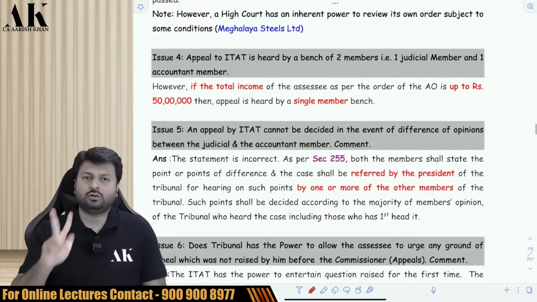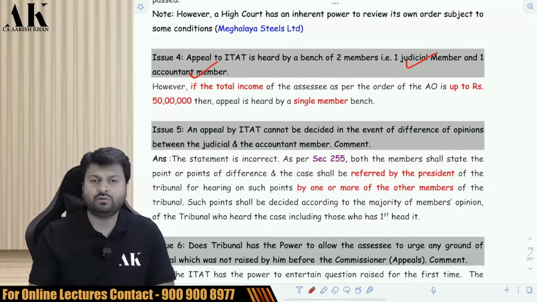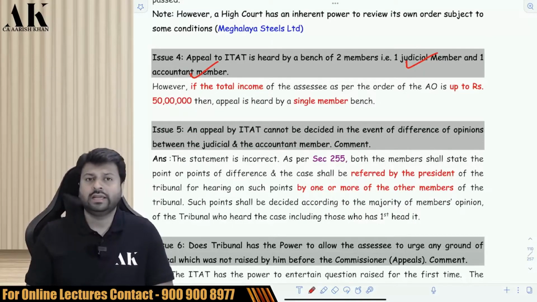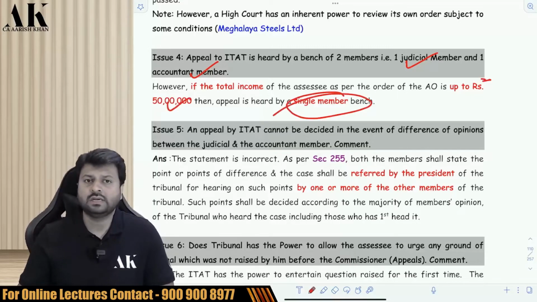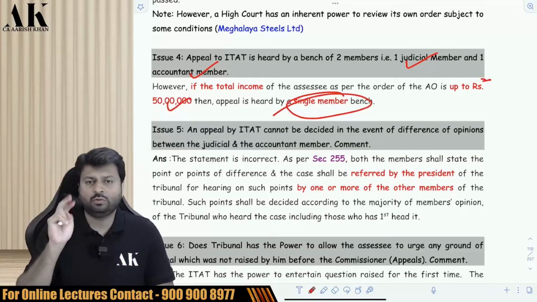Now, who is there in ITAT? How many members are there? There are 2 members in ITAT. One is a judicial member, one is an accountant member. Always 2 members? No, no. If the total income is up to 50 lakhs, then there is only 1 member. There is a single member bench. But if the total income is more than 50 lakhs, then there is a 2 member bench.